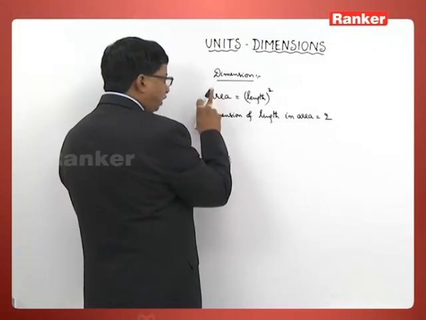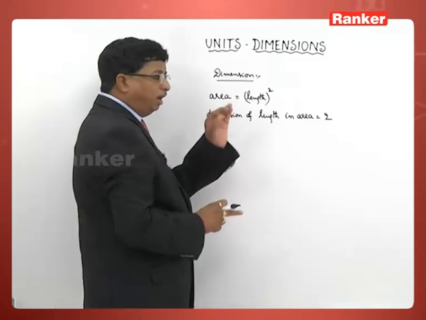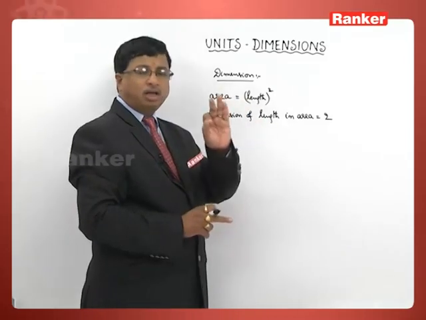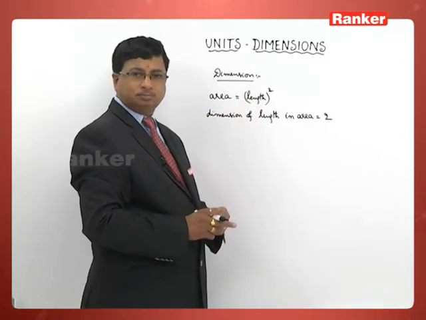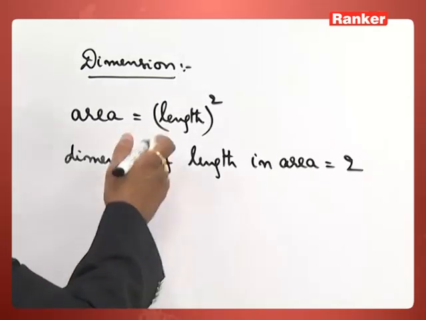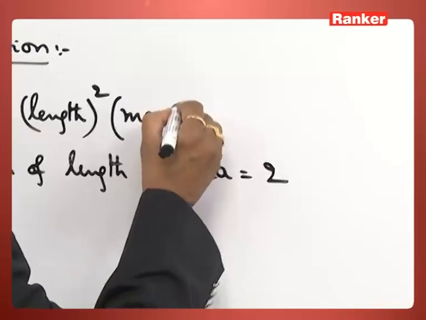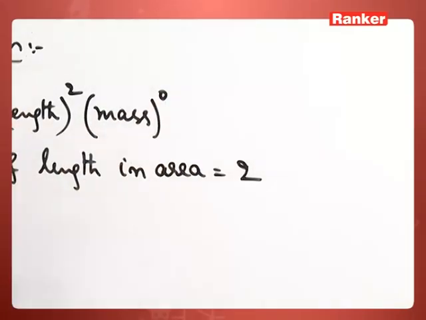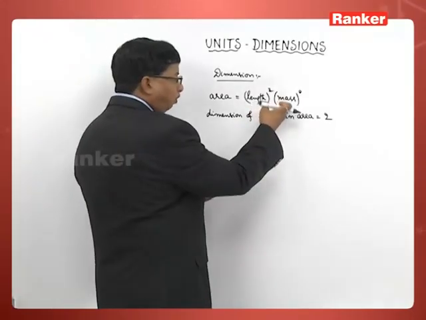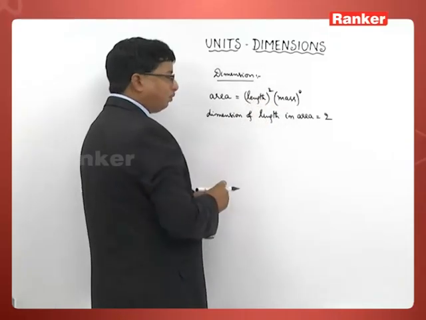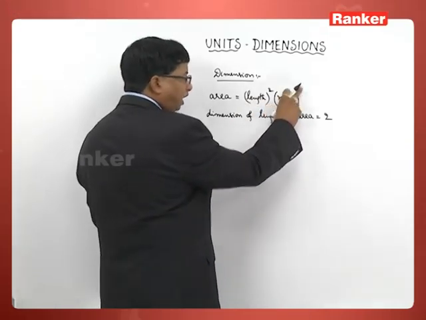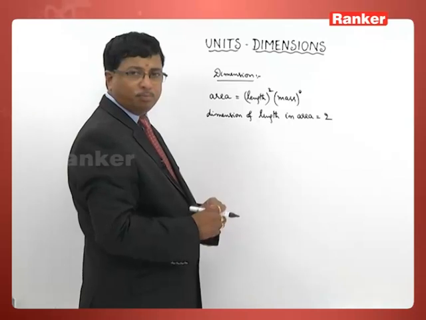First thing is, area simply depends on length alone, not on any other thing. Any other means what? It is independent of mass. Area does not depend on mass. So if at all I want to write mass along with this length square, I should represent this one as mass to the power 0.